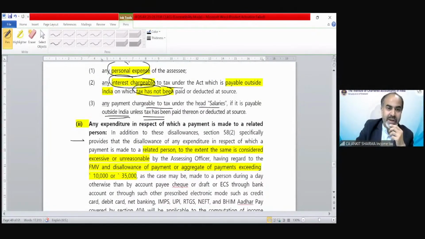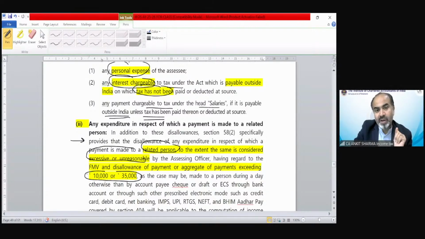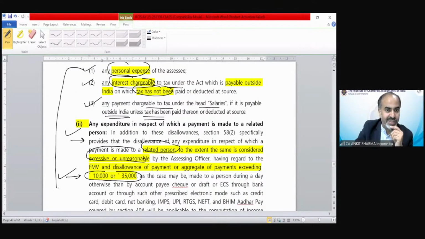If the payment has been made to a relative in excess of fair market value, that cannot be claimed, same as PGBP provision. Or if payment in one day to one person exceeds 10,000 or 35,000. All these provisions have been discussed already under PGBP.